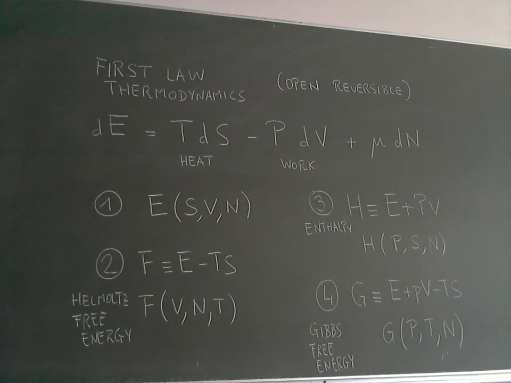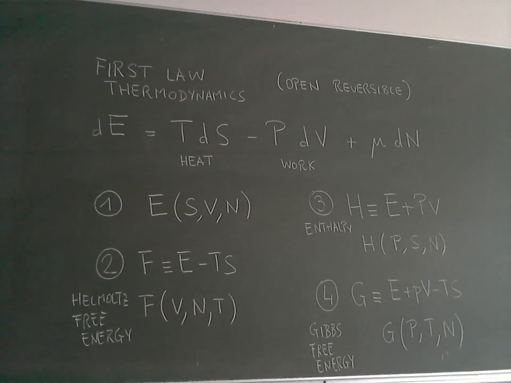And we can make the final step, number 4, which is transformations 2 and 3 combined together, and that will give us a new thermodynamic variable, G, which is defined as E plus PV minus TS. The way we work is exactly the same as before, right? These 1, 2, 3, and 4 are not the only possibilities.